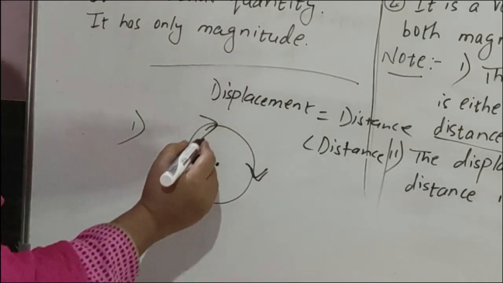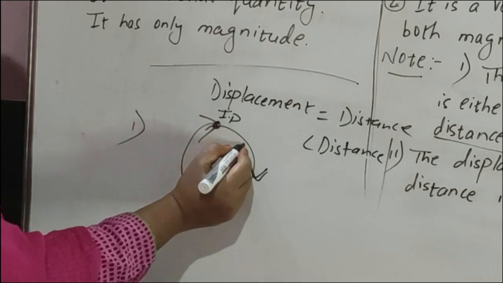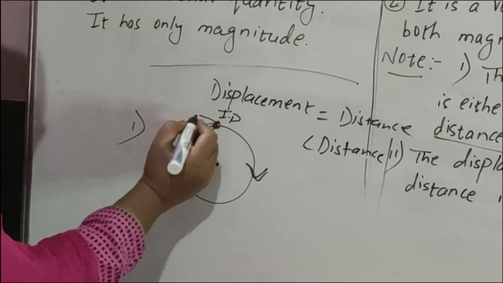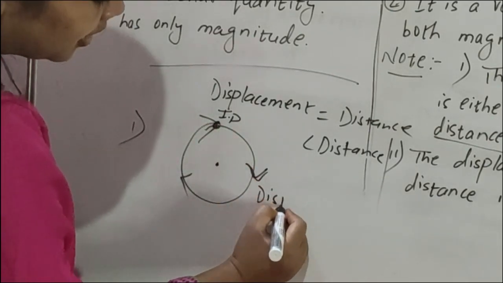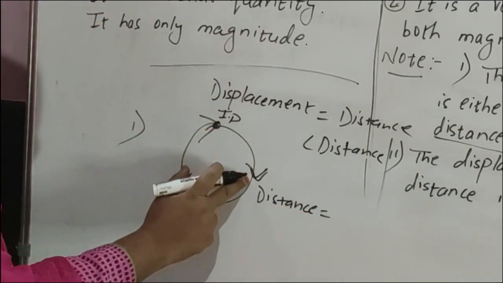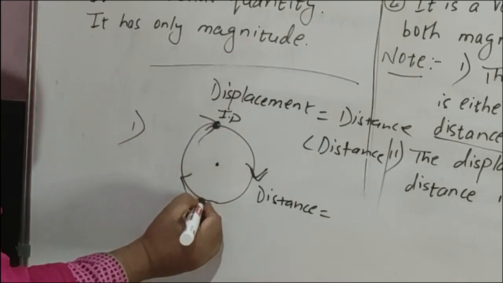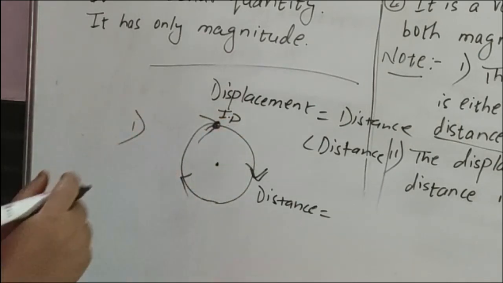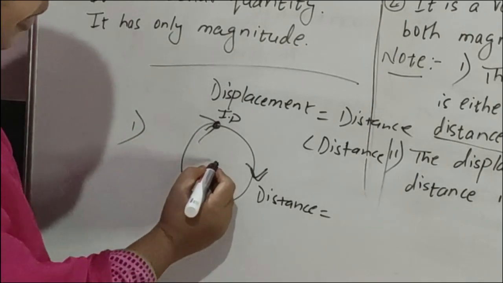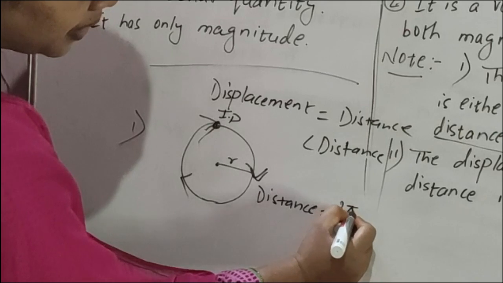The body started from here, this is the initial position, and started moving in a circular path. What is the distance covered by the body? The circumference is the distance traveled by the body. The circumference of a circle with radius r is 2 pi r.